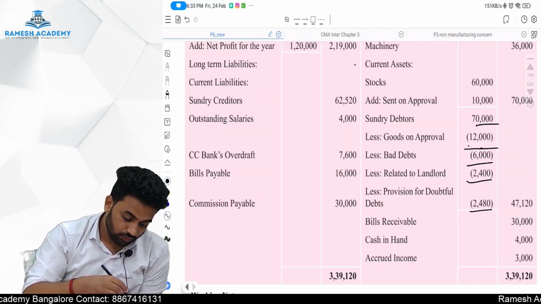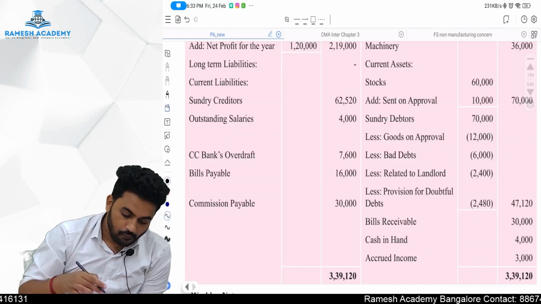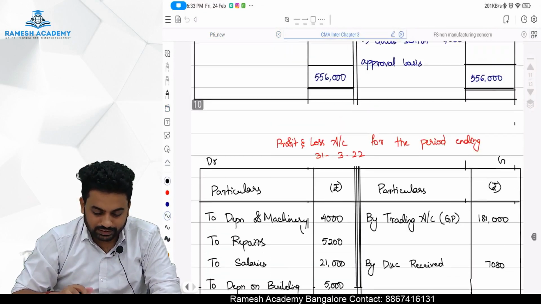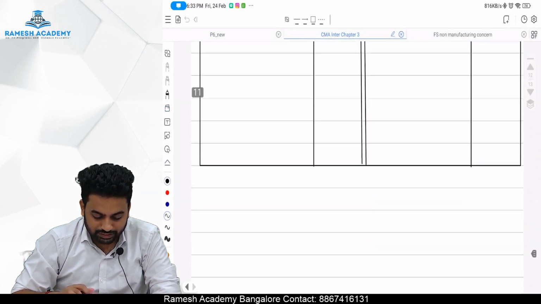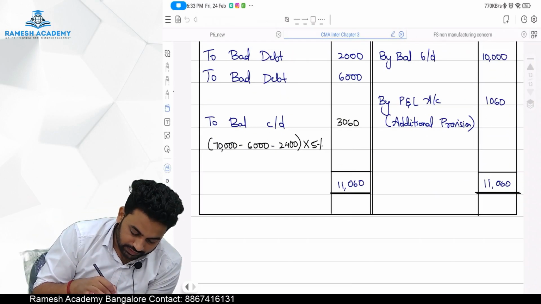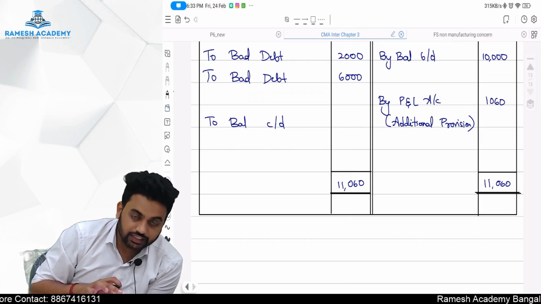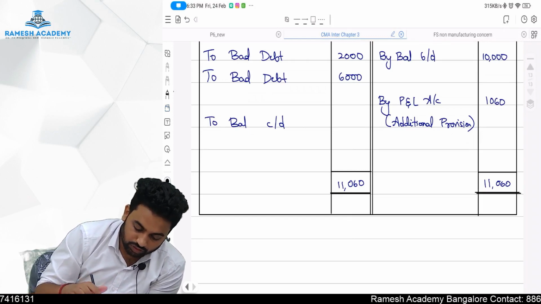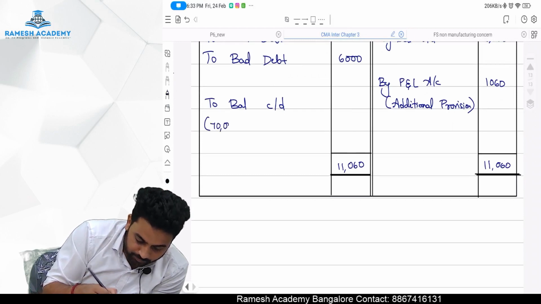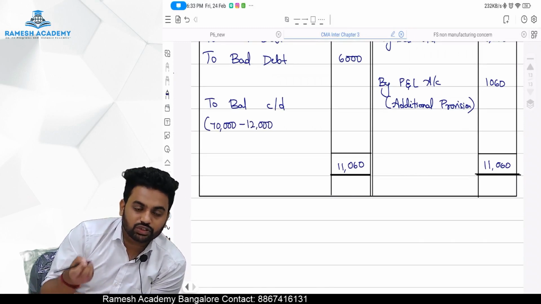Listen. The goods which are sent on sale or return approval basis have been treated as sent on a credit basis. So of course, at that point of time, our debtor is also debited. So actually we should credit our debtors for the same amount. We had a balance of 70,000 in debtors. Out of that, 12,000 was towards sale or return basis, but actually they are not our debtors.